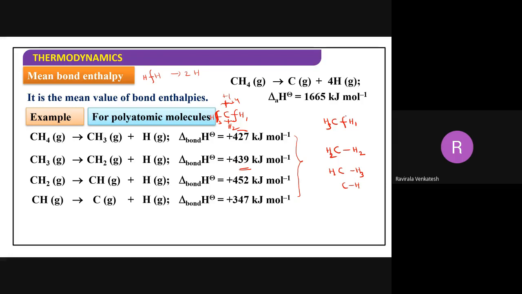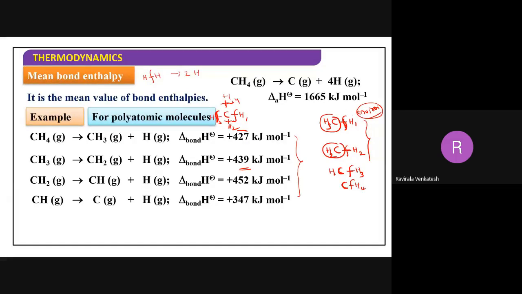When you are breaking this H1 bond, this is methyl group. When you are breaking the second hydrogen, this is methylene group, having 2 hydrogen. When you are breaking this one, what happened? It is having only 1 hydrogen. When you are breaking this 4th hydrogen, it is not having any hydrogen. That means the environment here is different.